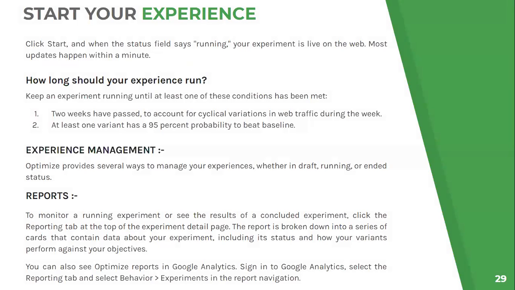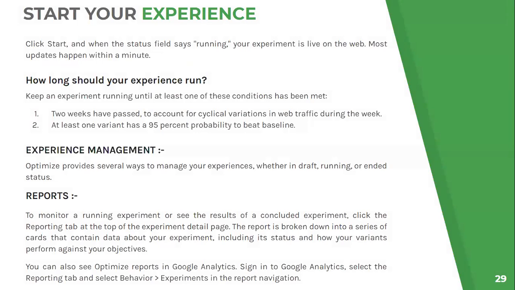Once we start our experience, we click on start and it starts. Now we have to finally determine how long we have to run that experiment, and when we are supposed to stop. The answer is we have to keep the experiment running until at least one of these conditions is fulfilled.